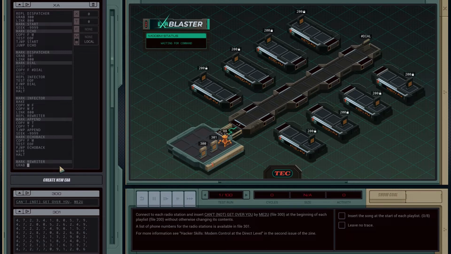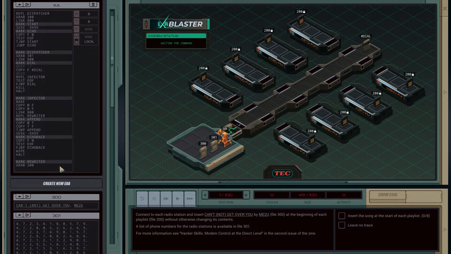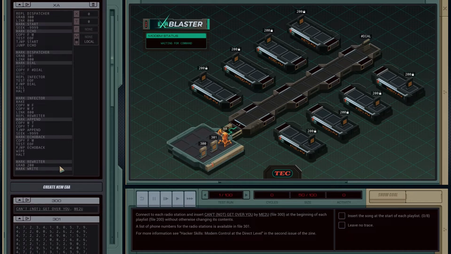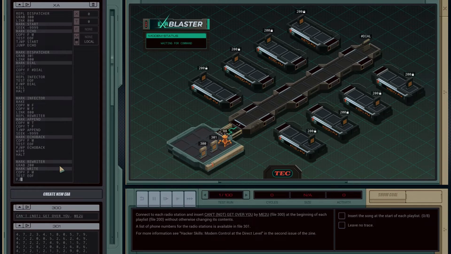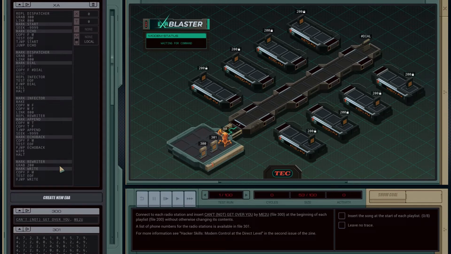Let's grab file 200. Let's mark write, and so we'll copy F to M, test for the end of file, and if not, jump to write. Then, okay, that's going to echo the whole file, and now we just need to listen until we see this terminating sequence. Do we have a terminating sequence? Oh, no, we need to add one.